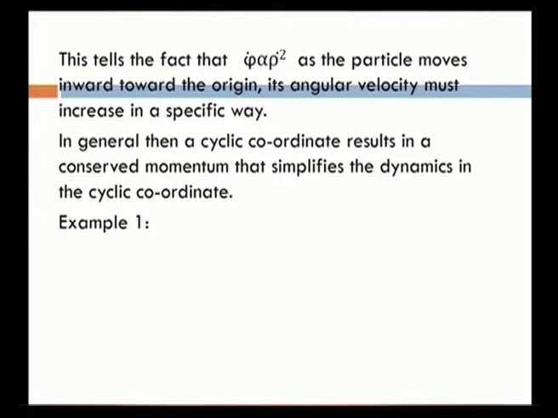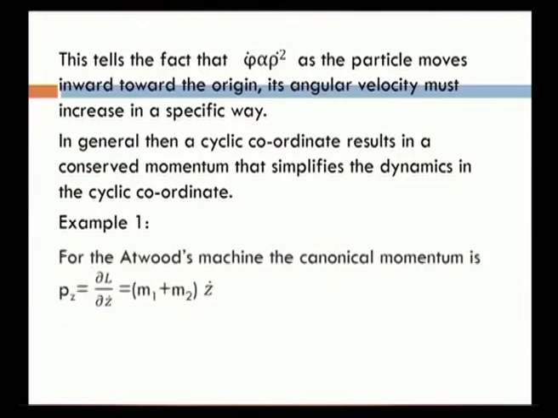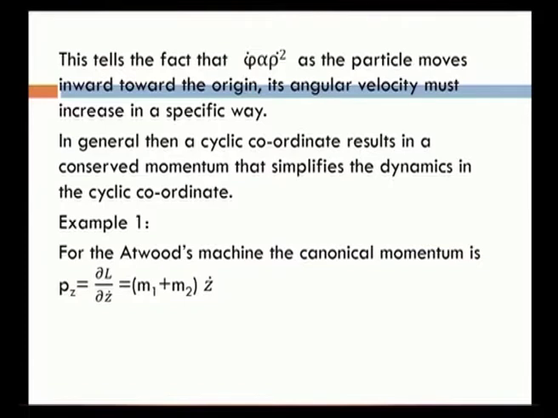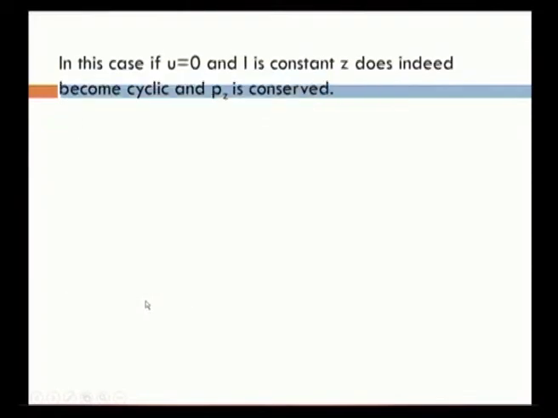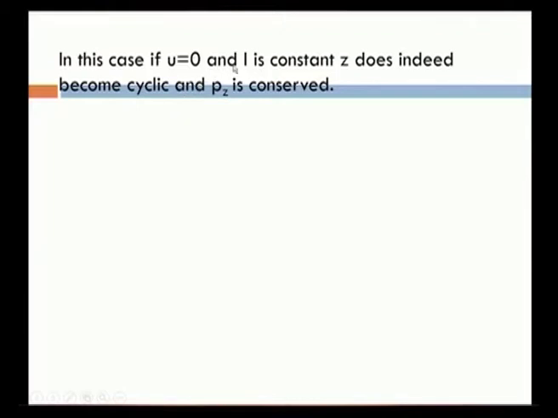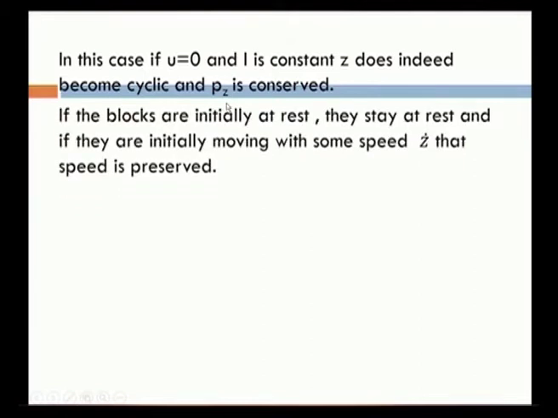So, let us understand this canonical momentum by an example. Let us imagine the Atwood's machine. For the Atwood's machine, the canonical momentum is given by p_z equal to ∂L/∂z dot, which is equal to (m1 plus m2) times z dot. This is the canonical momentum in Atwood's machine. Here in this case, if U is equal to 0 and L is constant, z does indeed become cyclic and p_z is conserved. So, this p_z is a canonical momentum in the case of Atwood's machine.